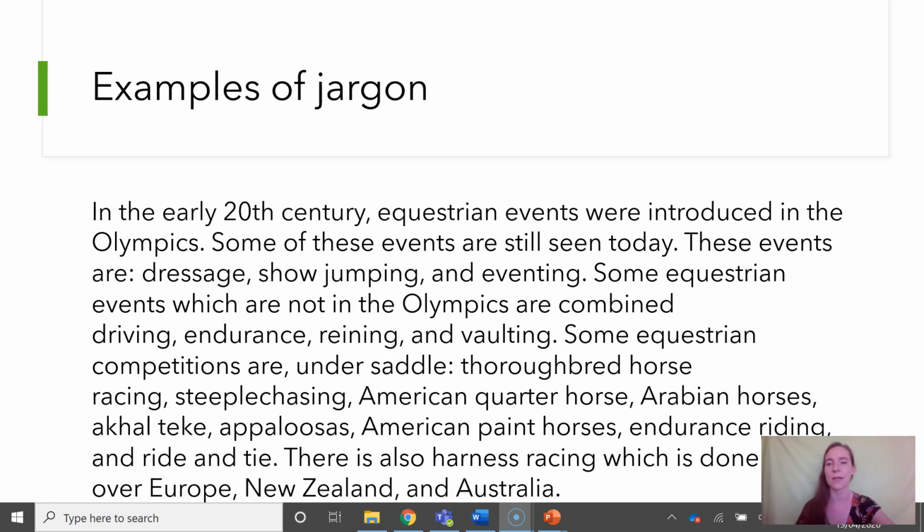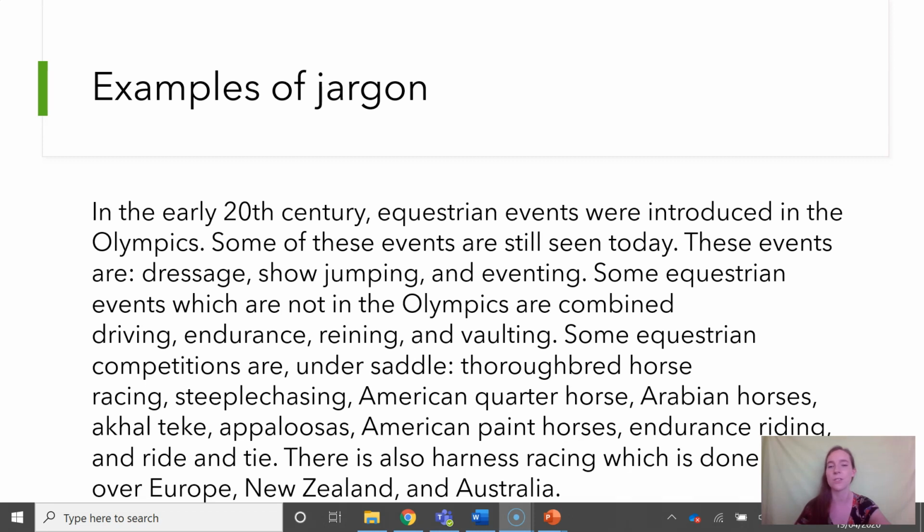Another example of jargon is in the following text. In the early 20th century, equestrian events were introduced into the Olympics. Some of these events are still seen today. These events are dressage, show jumping, and eventing. Some equestrian events which are not in the Olympics are combined driving, endurance, reining, and vaulting.